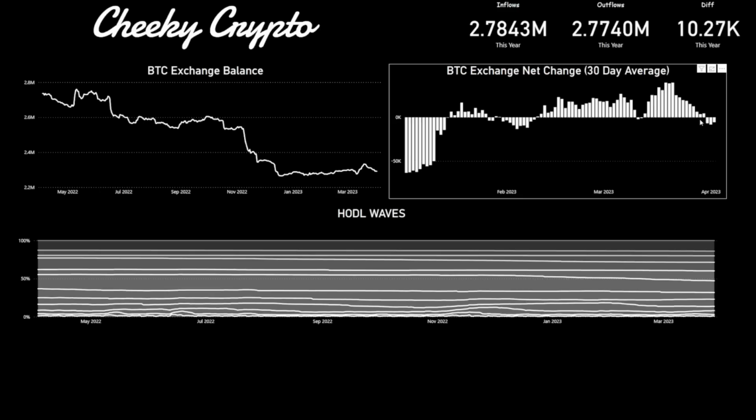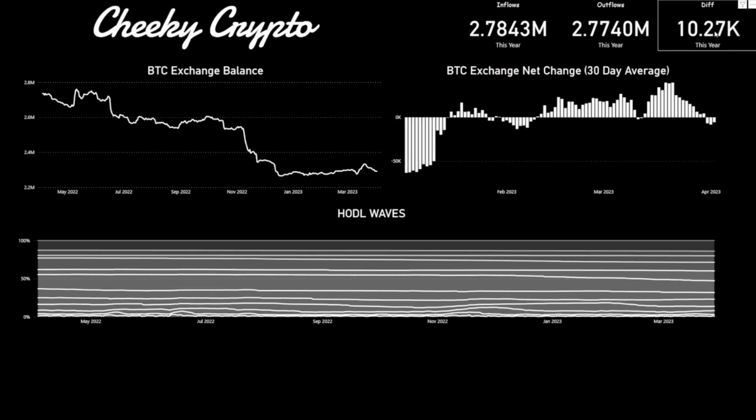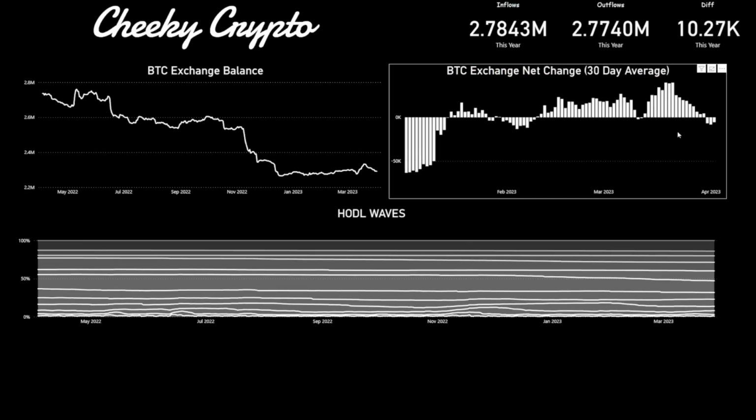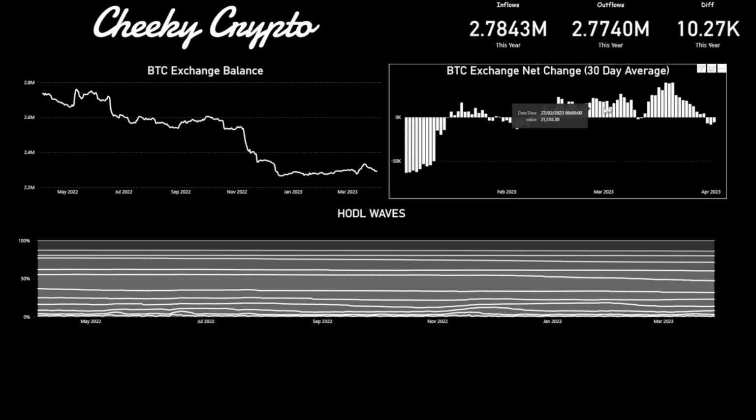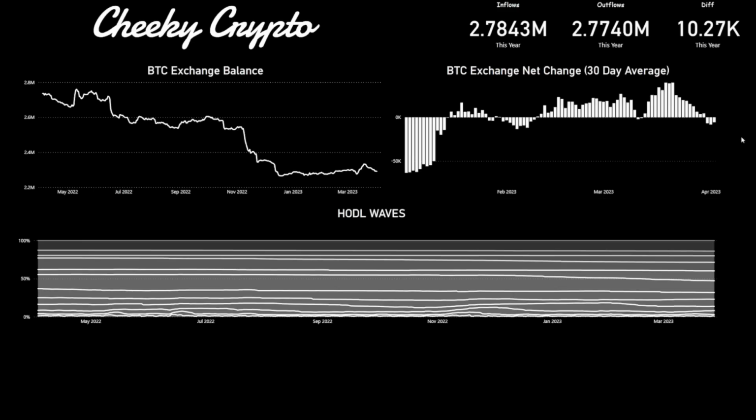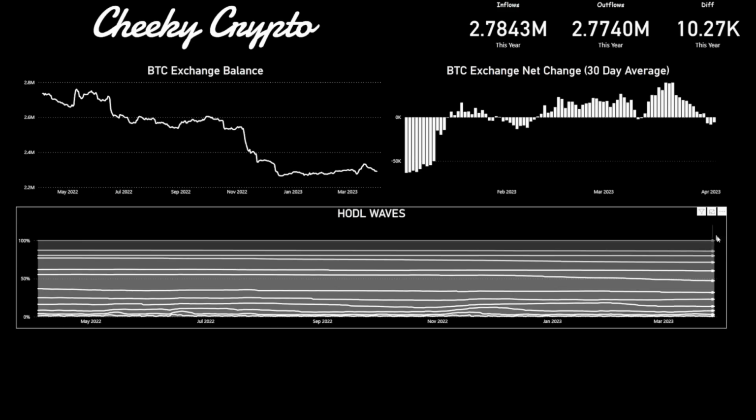You can see here that it's now just below that midline ever so slightly, as we were ramping up quite a significant amount of Bitcoin onto the exchanges. It's coming off a little bit now, and I think it's important that we reflect on where it's all going. We can see that some Bitcoin has been flowing off the exchanges since it peaked up here on the 21st of March. It started to come down a little bit, and you can see on the 30-day average bars that it's slowly now just below that midline, which essentially just means that slightly more Bitcoin is leaving the exchanges than is going on day by day, well, actually on the 30-day average to be more specific.